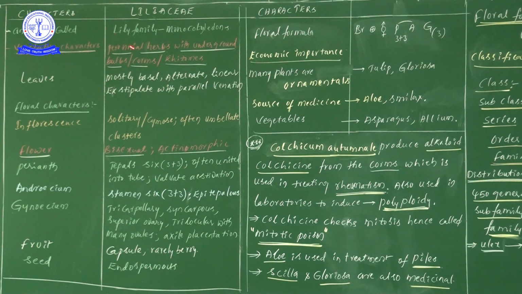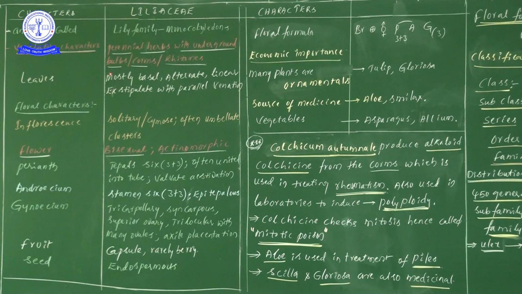Perennial means the lifespan of these plants is more than 2 years. Perennials means exactly more than 2 years. So if the plant survives, such kinds of plants we call perennials. Under Liliaceae family members, mostly we find herbs. So here, perennial herbs with underground bulbs. These herbs survive more than 2 years.